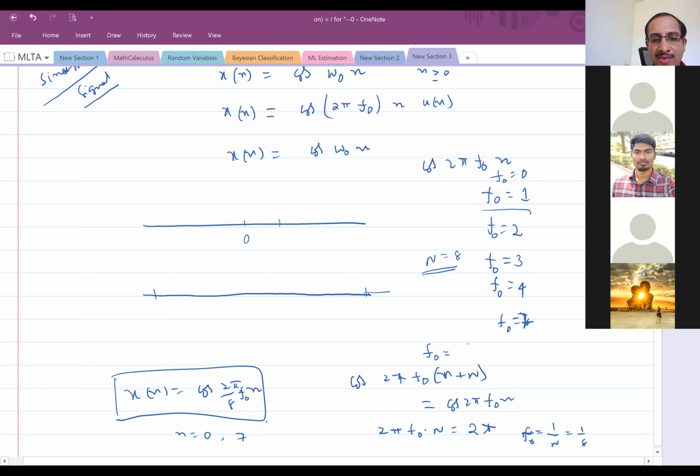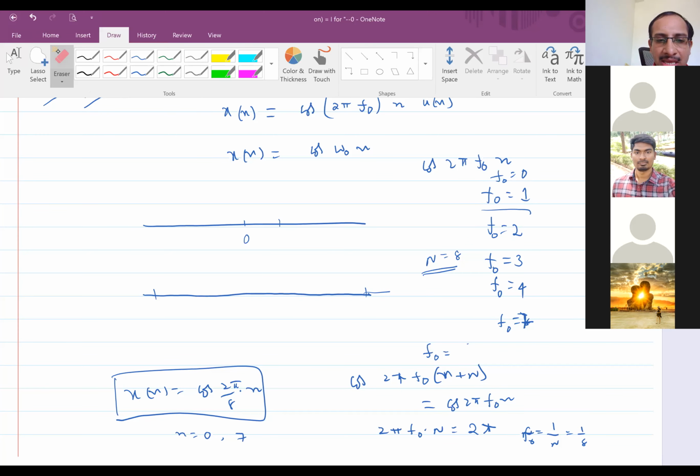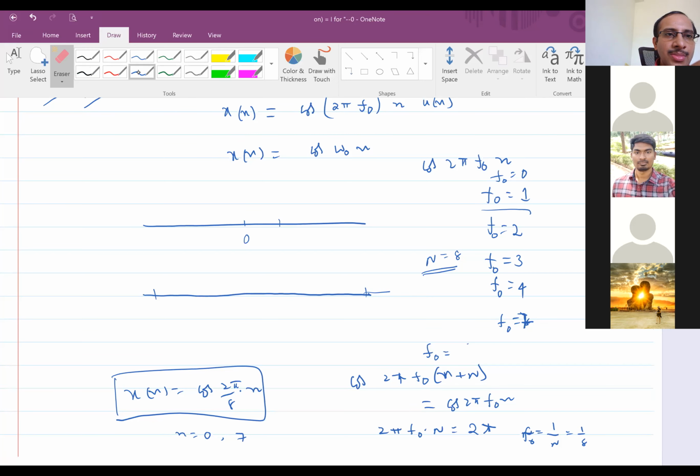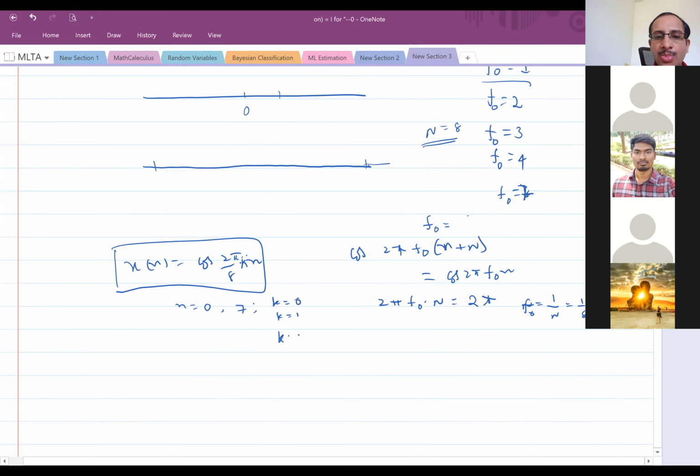So this k, initially you put 0, then k equal to 1, and then k equal to 2.